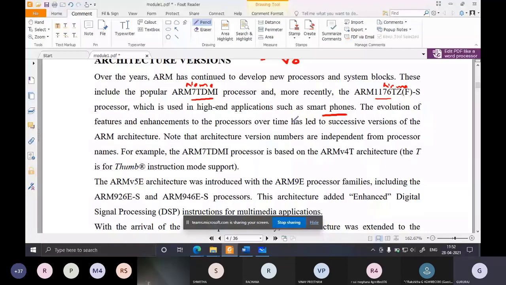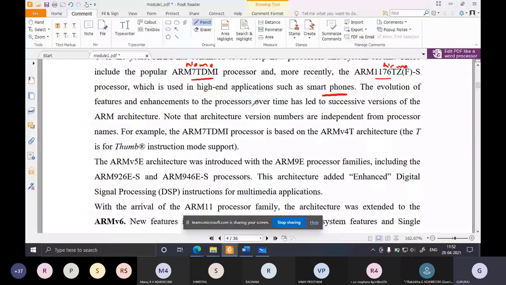Okay, so the evolution of features and enhancements of processors over time has led to successive versions of ARM architecture. Obviously. See, suppose you start with architecture version 1. Let's say after 2 years, you will definitely update the architecture to version 2. Correct. So that is what will happen. If you take the example of Android OS, every year the OS is upgraded from 9 to 10, 10 to 11. So currently it is 11. By next year August or July, you will get 12.